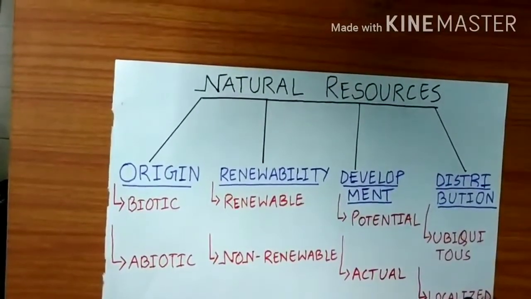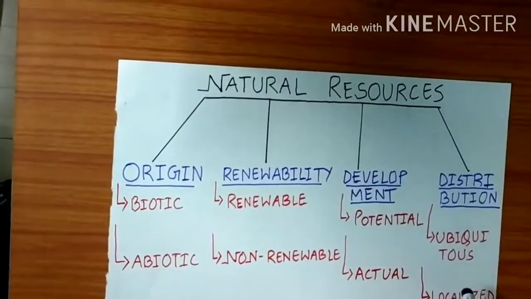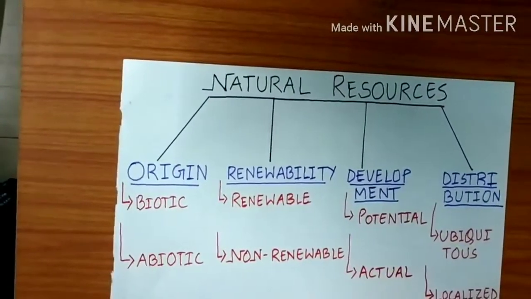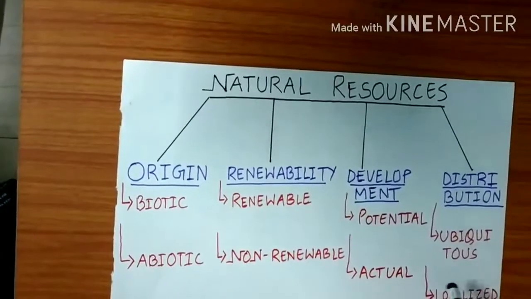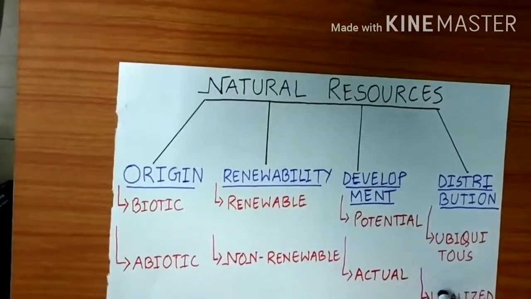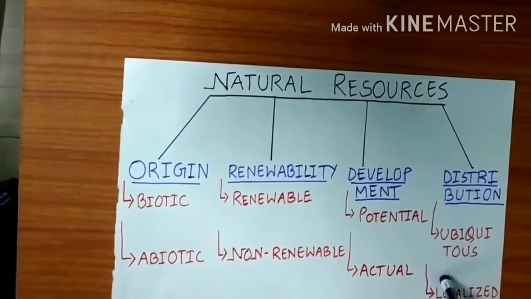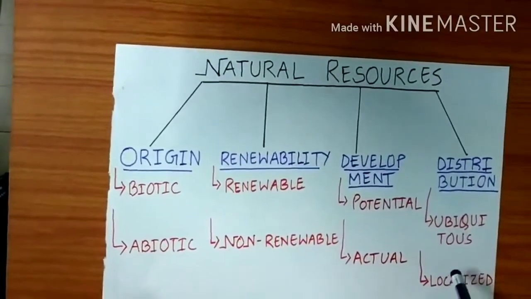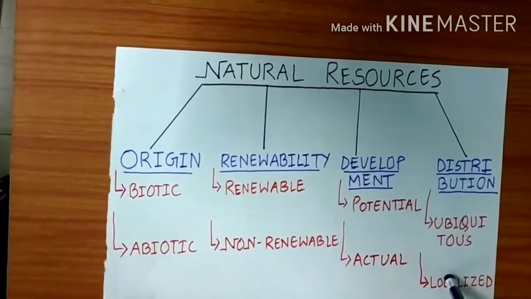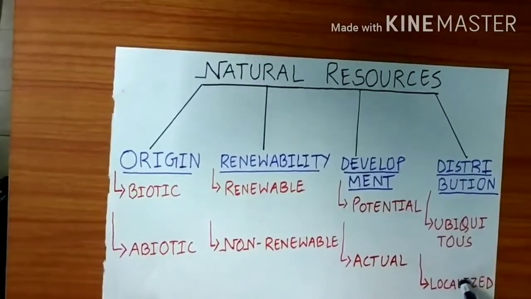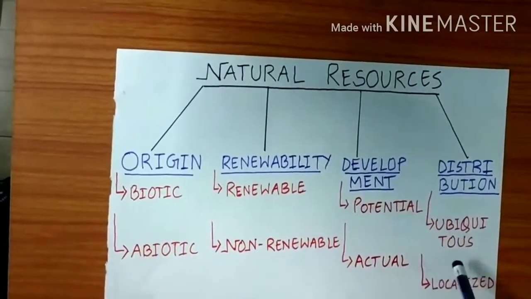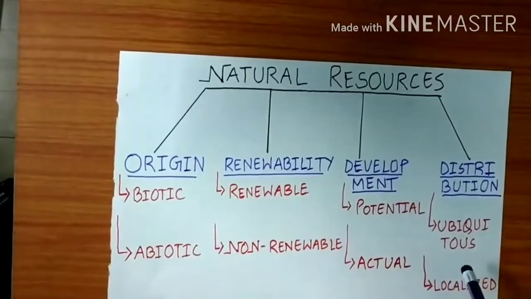So this comes under localized, and why is it termed as localized? Because we know these are only found in specific places. These are not found in other places. So that's why gold, silver and coal are termed as localized natural resources. Understood, everyone?